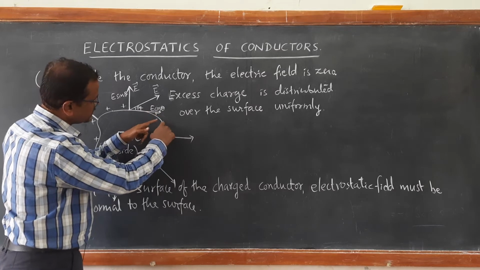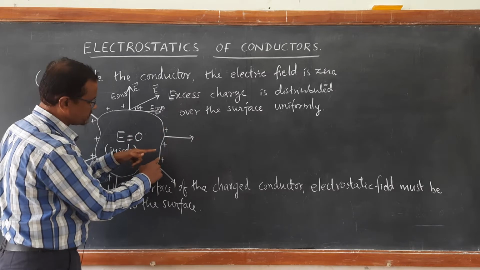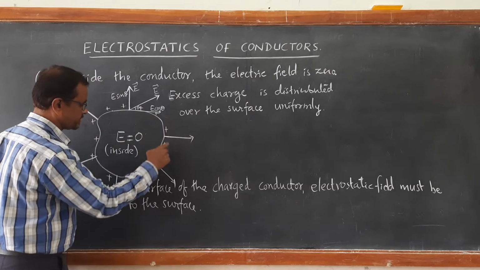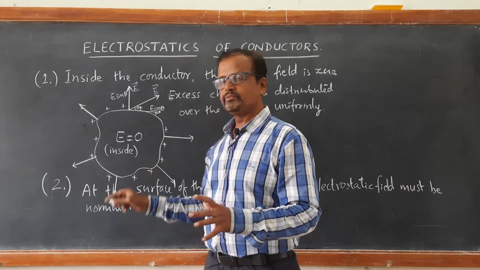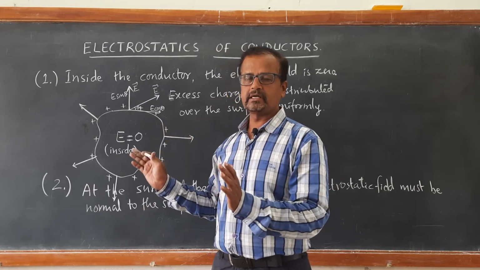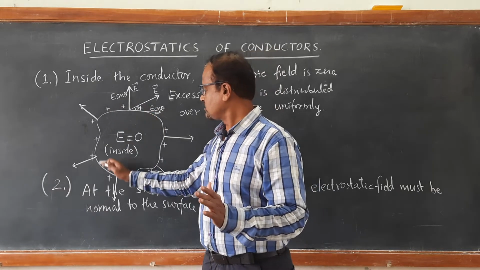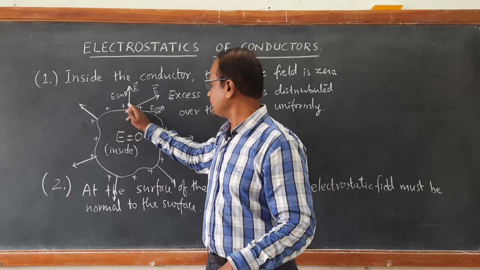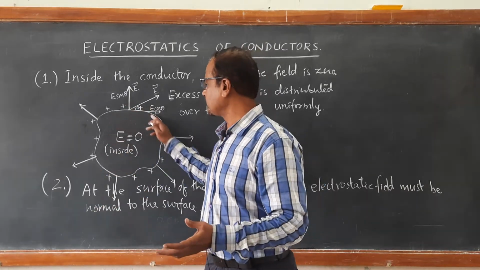In this way, the charges exert a repulsive force on each other along the surface. As a result, you will find the charges moving along the surface and there will be current on the surface, which is not existing at all. For a charged conductor, in static situation, charges are uniformly distributed and they are at rest. No charge will be in motion. So, if charges are in motion, then it will be having electric current.